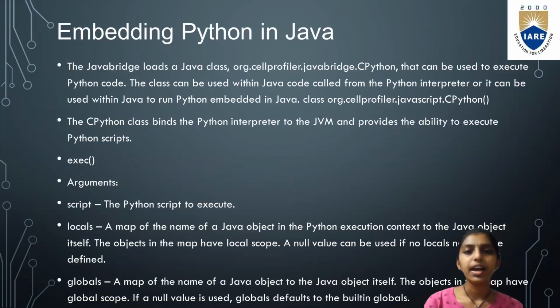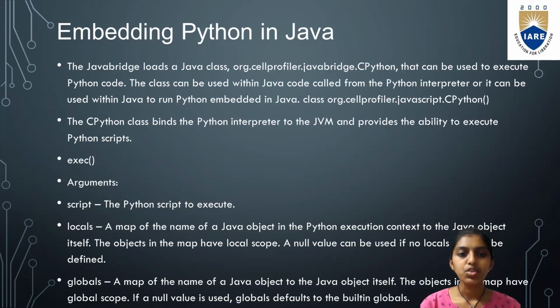Next, we are going to embed Python in Java. So embedding Python in Java, the Java bridge loads a Java class org.cellprofiler.javabridge.CPython that can be used to execute Python code. The class can be used within Java code called from the Python interpreter, or it can be used within Java to run Python embedded in Java. The CPython class builds the Python interpreter into the JVM and provides the ability to execute Python scripts.